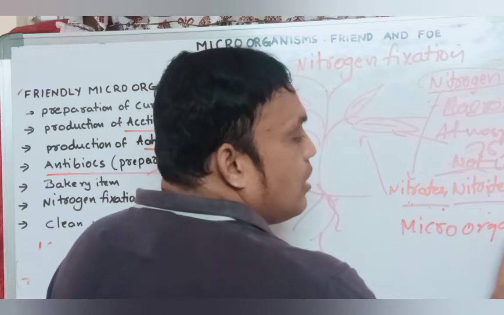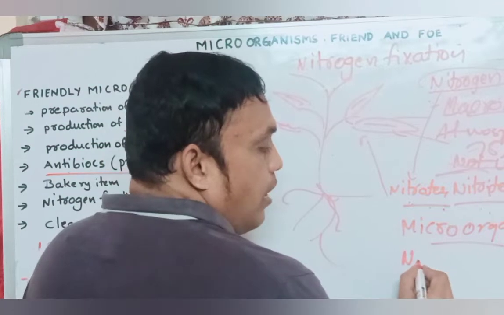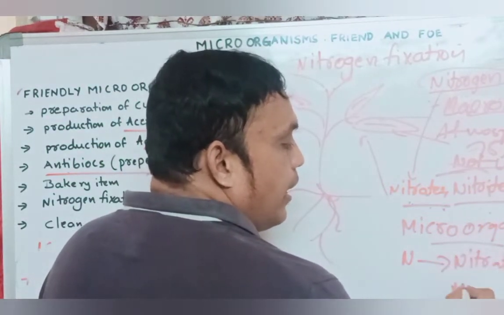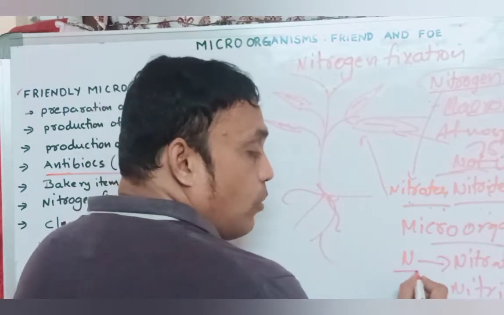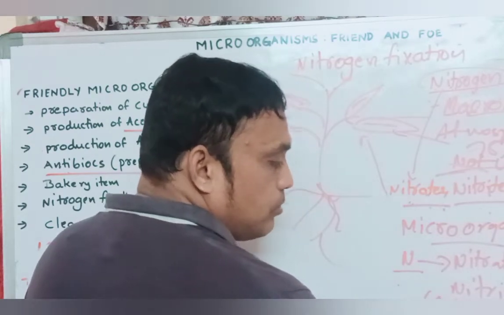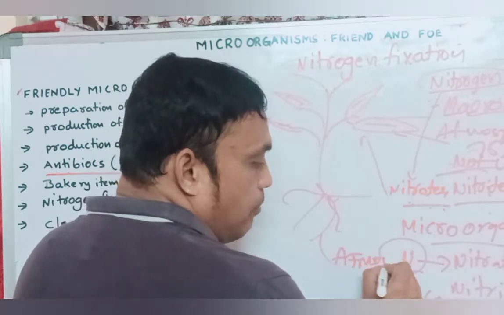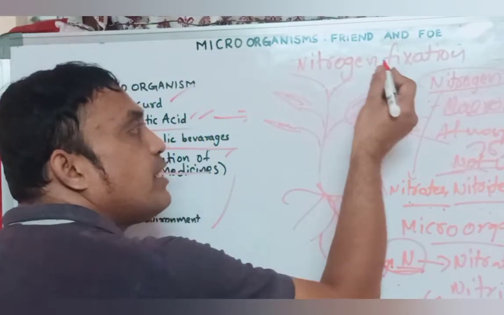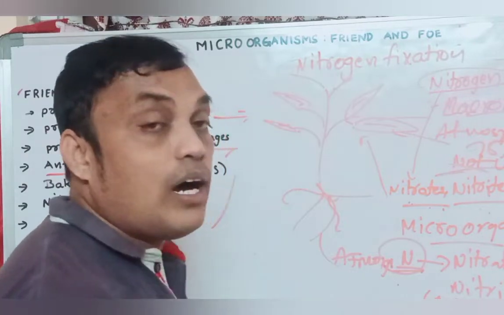The microorganisms are helping to convert nitrogen to nitrates or nitrites. That is what we call nitrogen fixation. It fixes the nitrogen for plants. How do they convert?